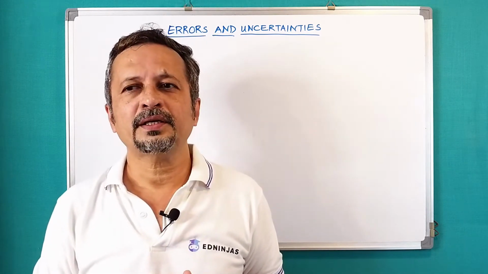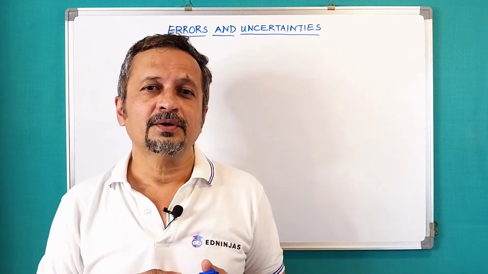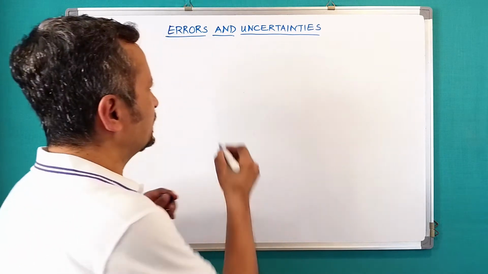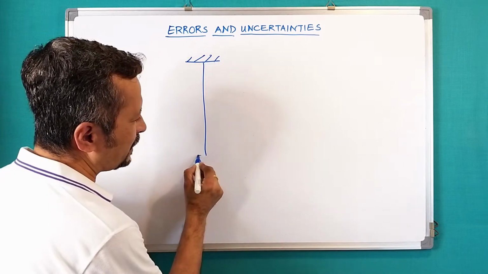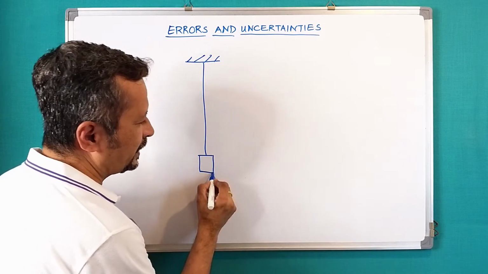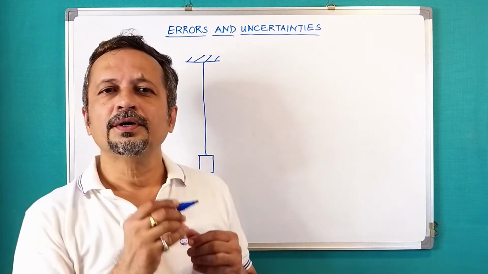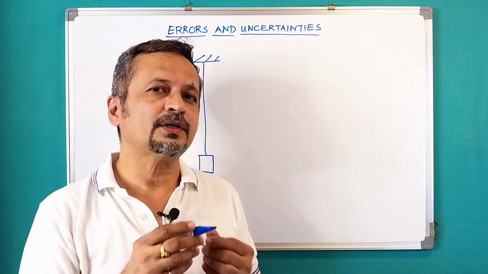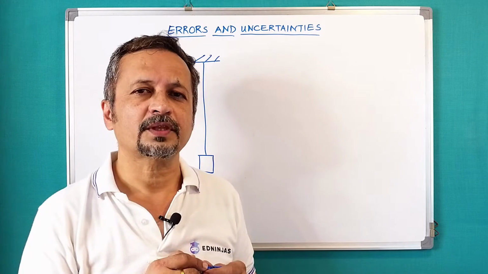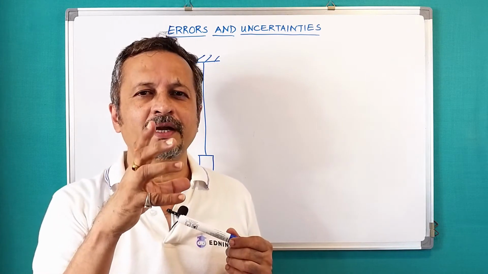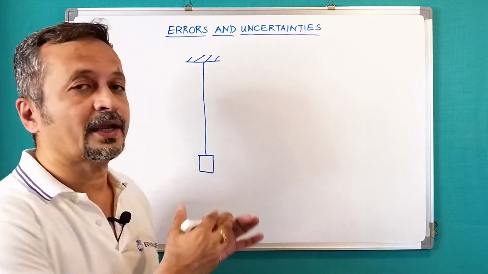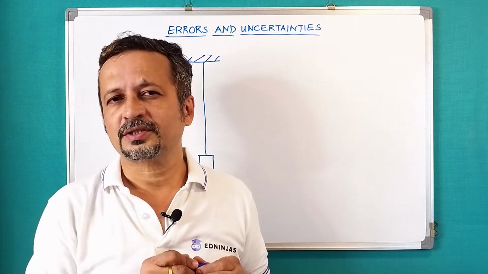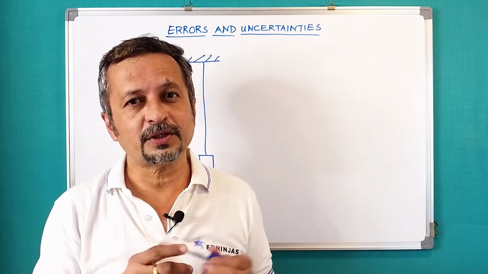Then there can be random errors. There is one wire like this. There is a wire hung from this rigid support, and some mass is attached to it. Gradually I am going to increase the masses, and I'll record the change in length of the wire. Now just imagine that the temperature of the lab in which I am carrying out this experiment changes.